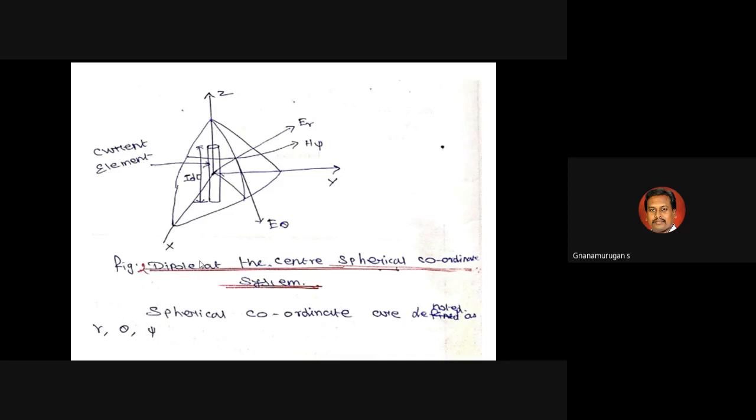The spherical coordinate system is denoted by theta and phi, which give the electric field component and the magnetic component. This overall diagram is a dipole at the center of the spherical coordinate system.